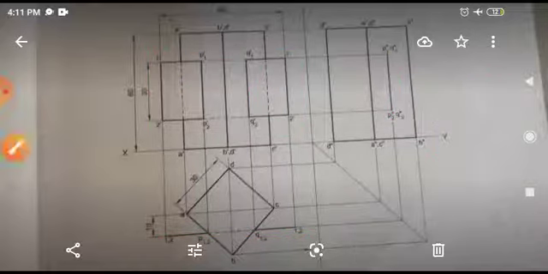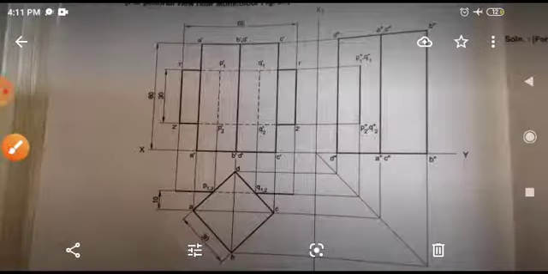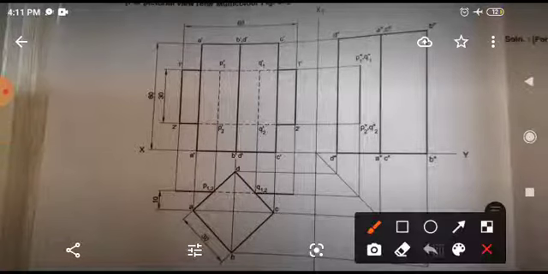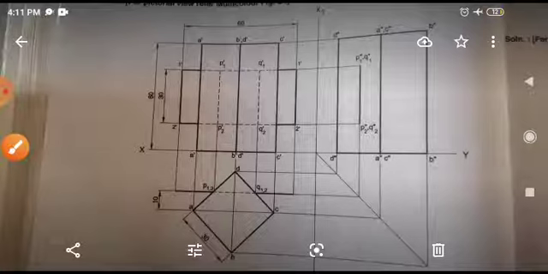In the same way, if that plane is behind the solid, in that case you have to follow the same procedure, nothing will change. Just try it once. And we will go for some not difficult, but we'll solve some more problems. Okay, thank you.